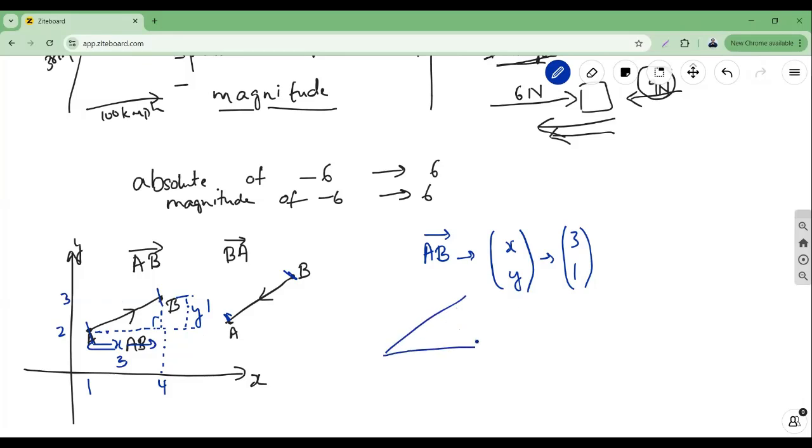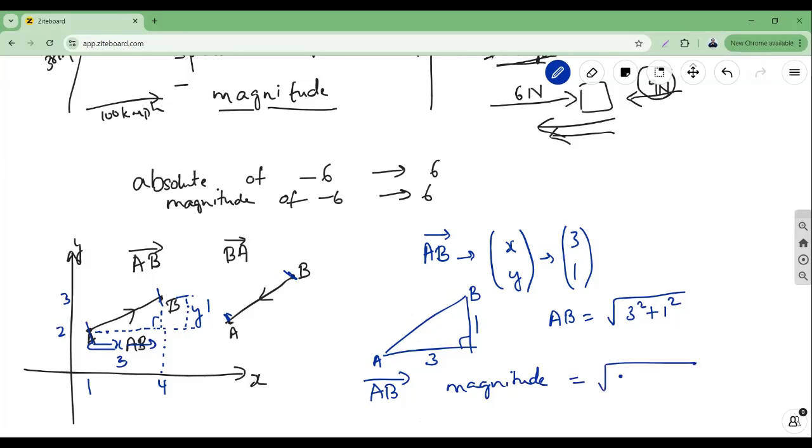I am going to draw it again. This was our A, this was our B, and we found out that the distance from here to here is 3 and here to here is 1. So how do I use the Pythagoras theorem? From this, I know that AB will be equal to the root of 3 square plus 1 square, right? So, if I have a vector AB bar like this, then the magnitude can be given by the root of x square plus y square, where AB is given by x, y here, right?